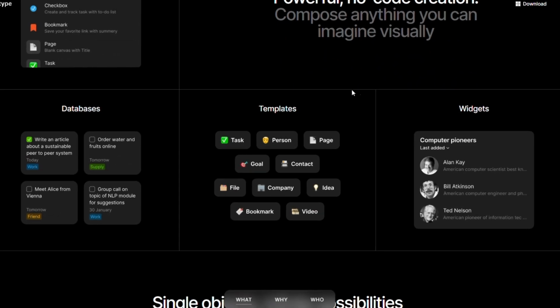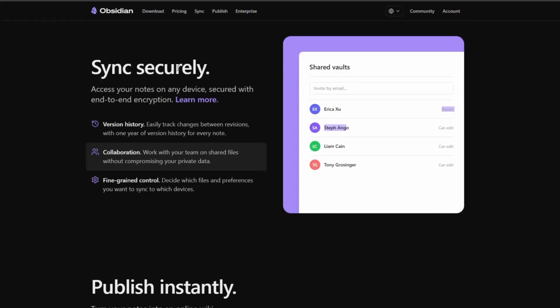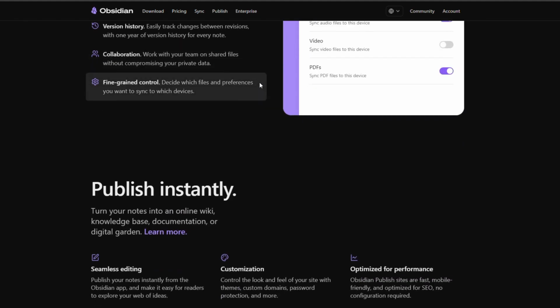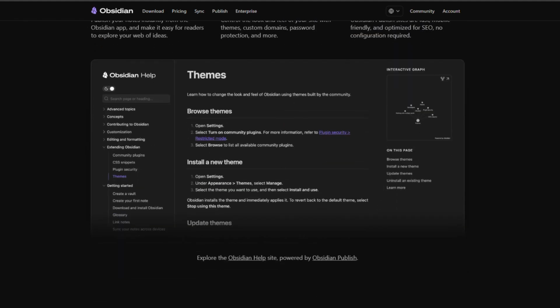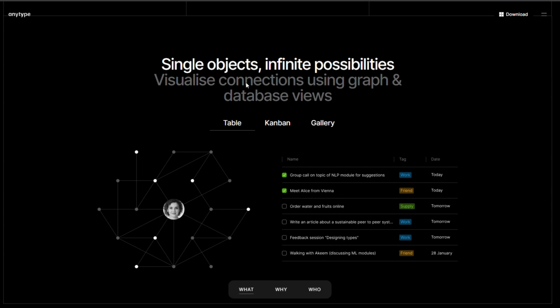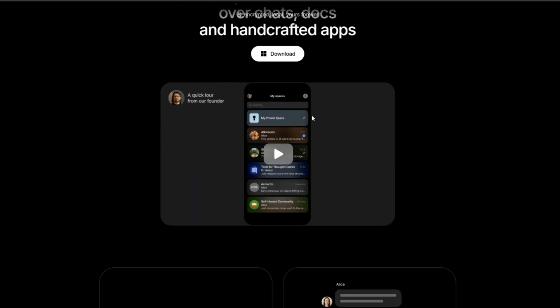So which one should you choose? Choose Obsidian if you want maximum customization, plugins, and complete control over your notes. Choose Anytype if you want a modern workspace with notes, databases, and tasks built in.